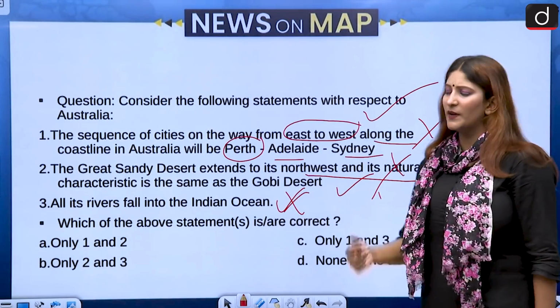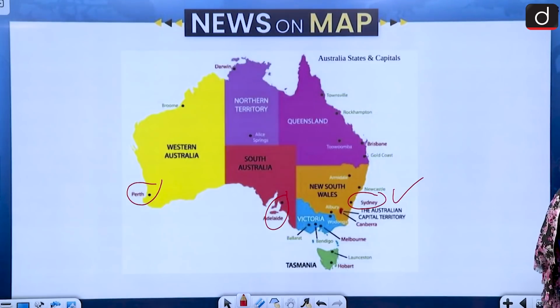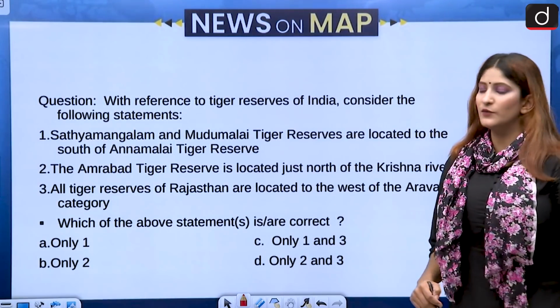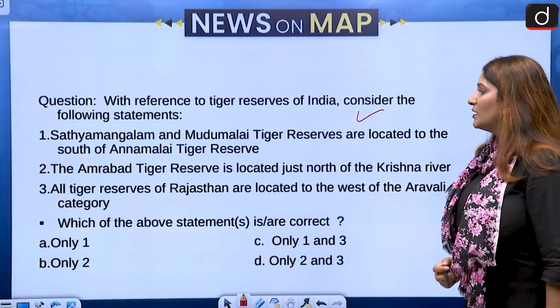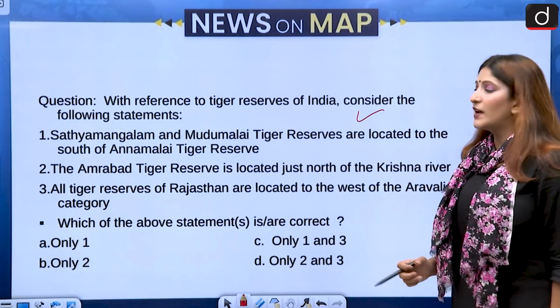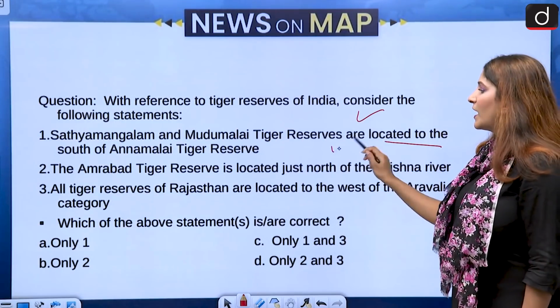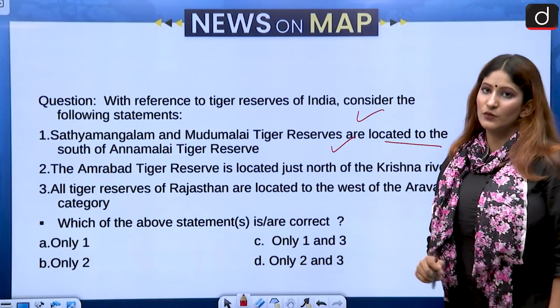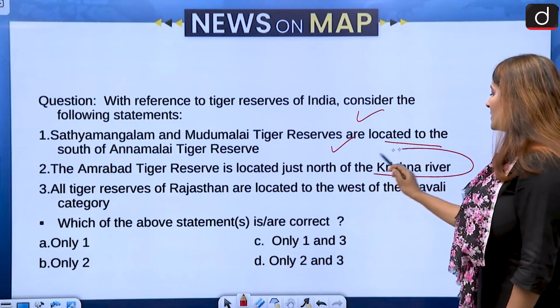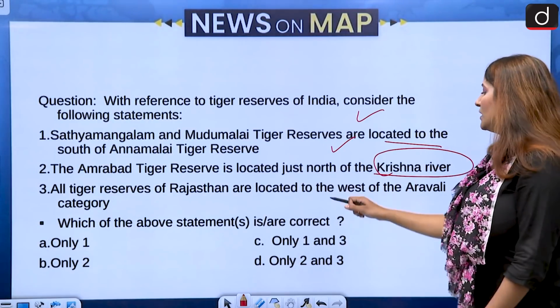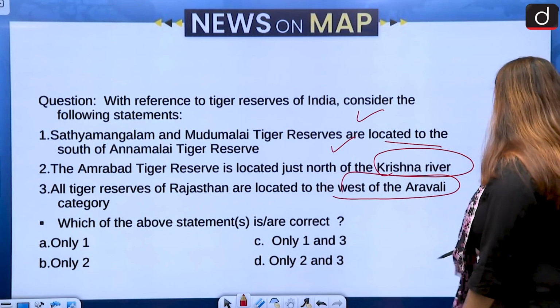All right, let's move on to our second question, which is with respect to tiger reserves in India. We have to consider the following statements. First, Satyamangalam and Muddumalai Tiger Reserves are situated to the south of Annamalai Tiger Reserve. Second, the Amrabad Tiger Reserve is located to the north of the Krishna River. Third, all tiger reserves of Rajasthan are to the west of the Aravalli range.